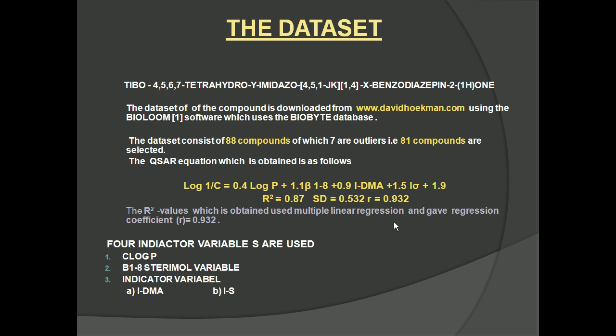There are 4 indicator variables which have been selected: the log P, the beta 18, the IDMA, and IS sigma. These are the molecular properties which have been calculated, and the R-square value obtained is around 0.87, with a correlation coefficient of 0.932. These results are available on the BioByte website.